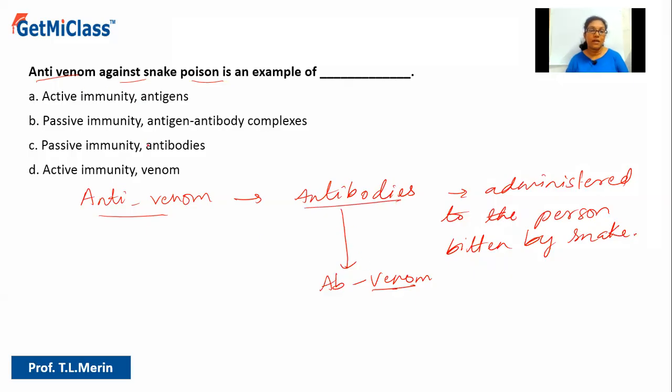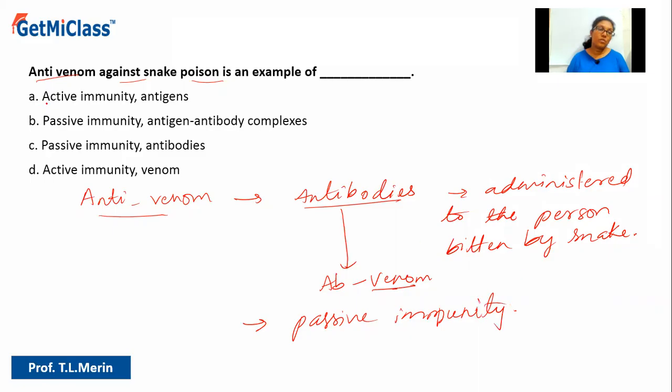Of course, this kind of immunity, which is provided by administering the antibody directly, is called passive immunity. Passive immunity, because that person is not producing antibody. We are giving the antibodies, or the doctors are prescribing antibodies. So it is called passive immunity.